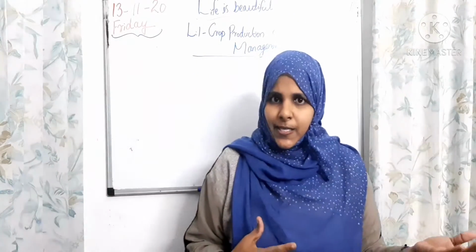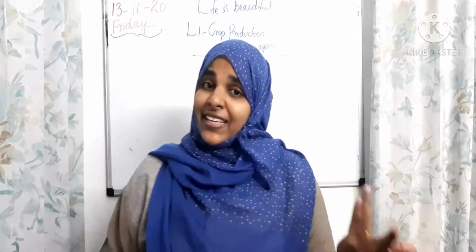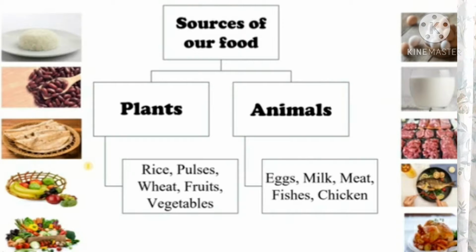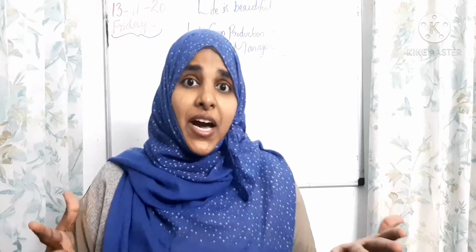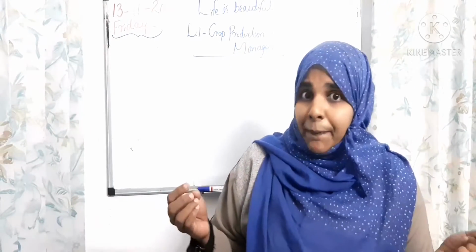From where do we get this food, children? We can get food from plants and animals, is it? We are eating many cereals, grains, pulses. We can get these foods from plants. What about meat, milk, egg? That also we are eating, and we can get that food from animals. So we are depending on plants and animals, is it?